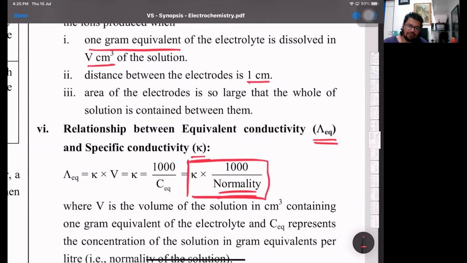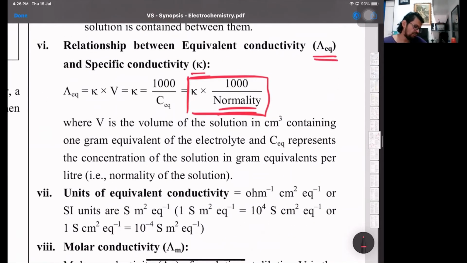All right. But if the concentration is in moles per meter cube rather than moles per dm cube, then it will be only K by C. 1000 will not come. Where V is the volume containing 1 gram equivalent and C equivalent represents the concentration. So the units of equivalent conductivity are per ohm centimeter square per equivalent, or Siemens meter square per equivalent.